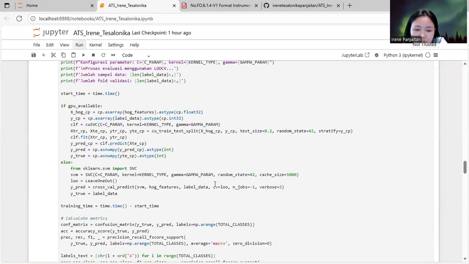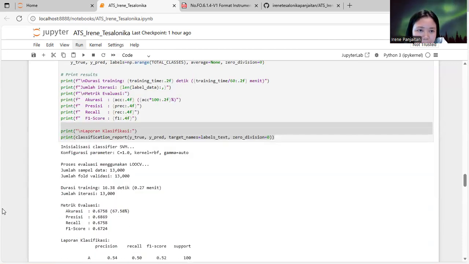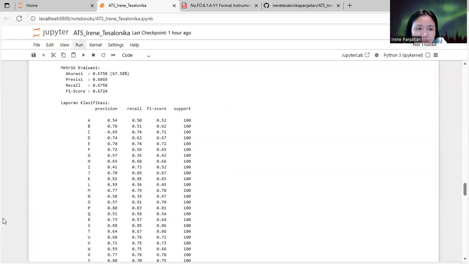The evaluation method used is leave-one-out cross validation, or LOOCV, where each sample is used once as a test sample, while the rest form the training set. This ensures that all data contribute to both training and testing, providing an unbiased estimate of model performance. And here it will calculate the accuracy, precision, recall, F1 scores, and the like.